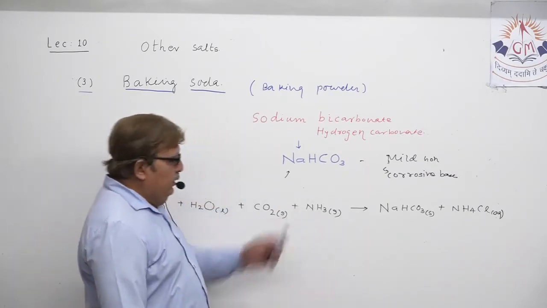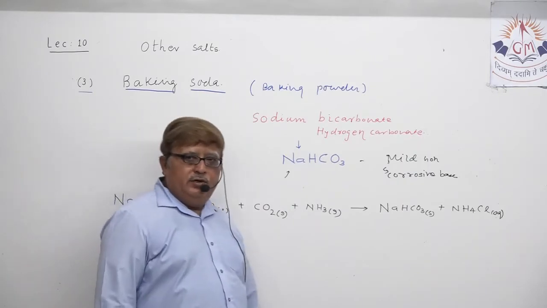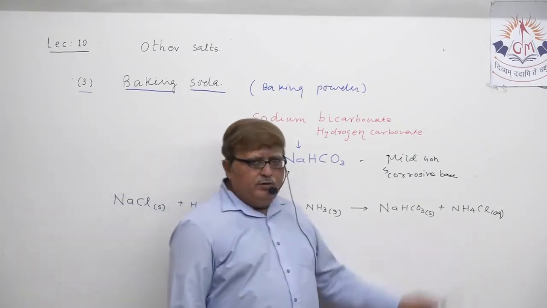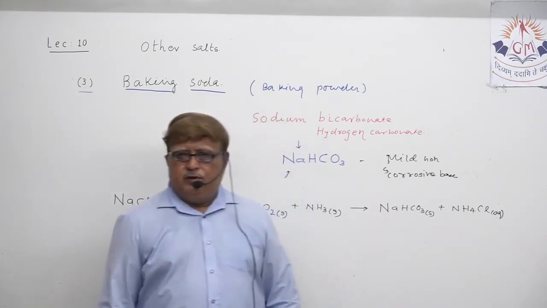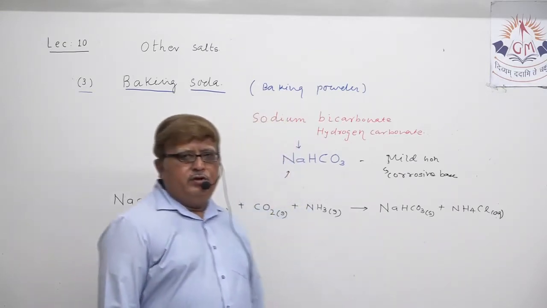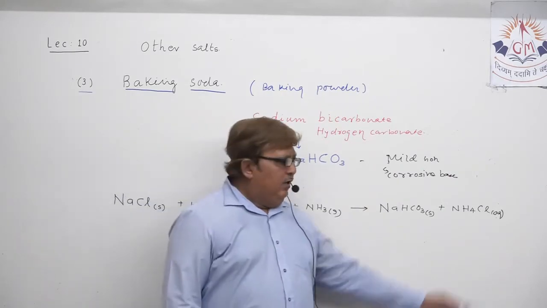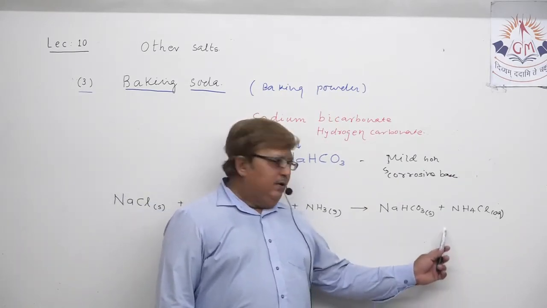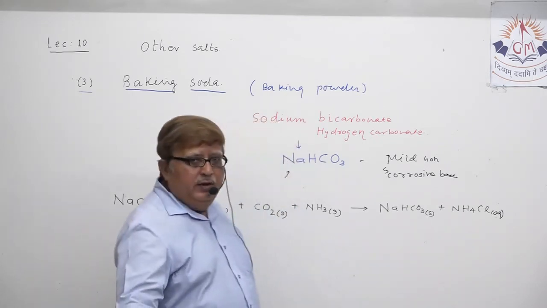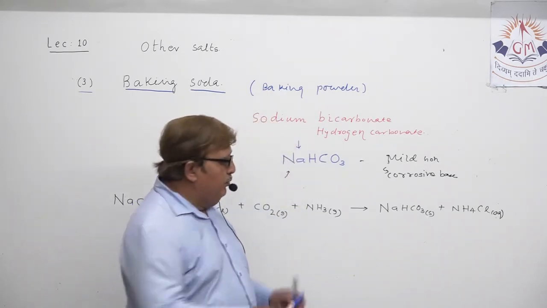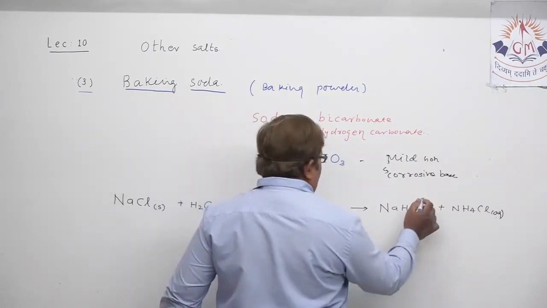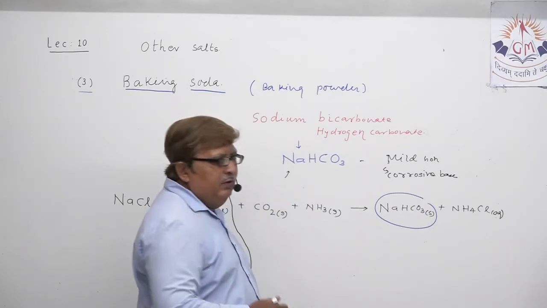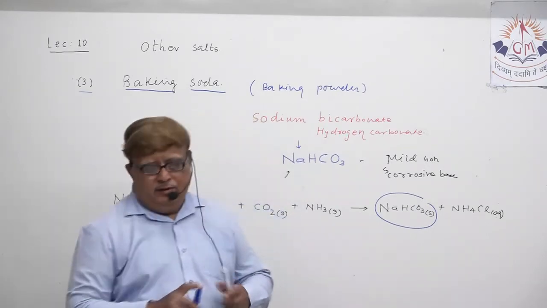So this way we got sodium bicarbonate. Ammonium chloride is no doubt a byproduct during this chemical reaction, but it can also have uses. Sodium bicarbonate, obtained this way, has lots of uses that you all know. A few uses I already mentioned just now.